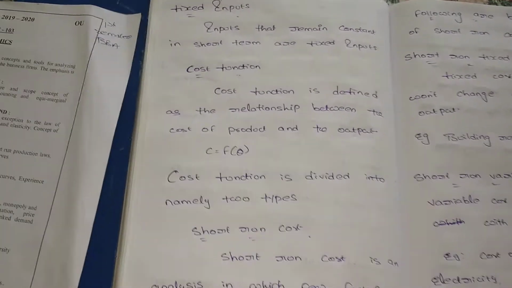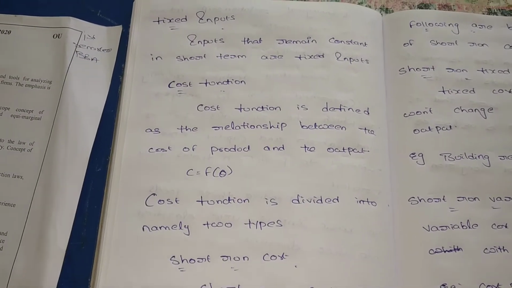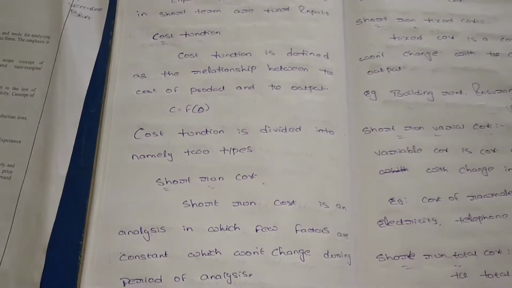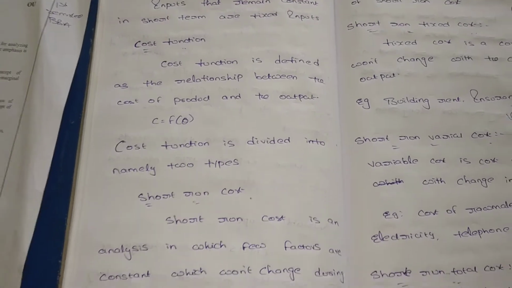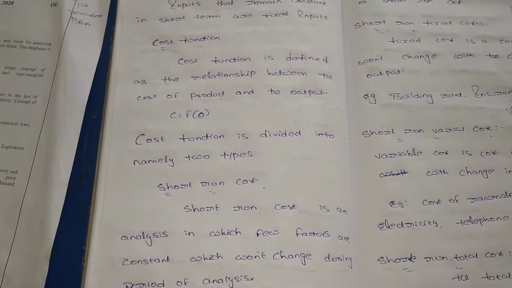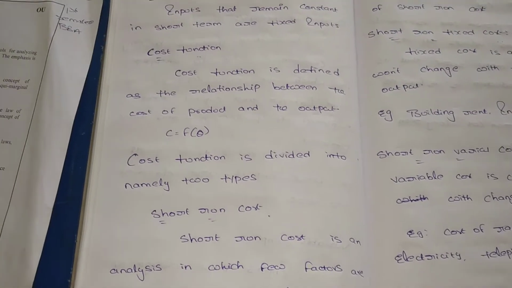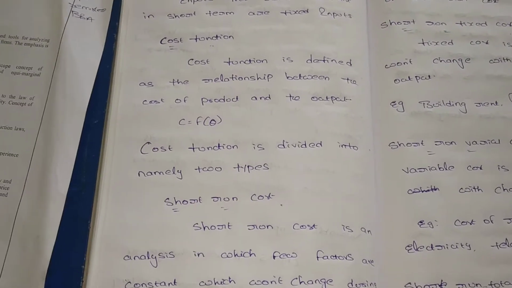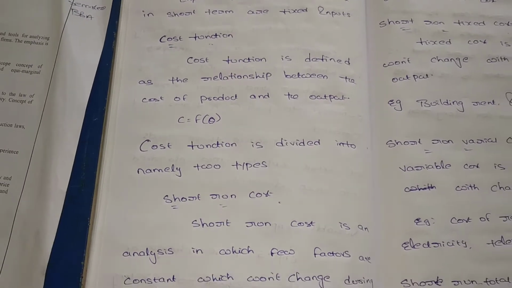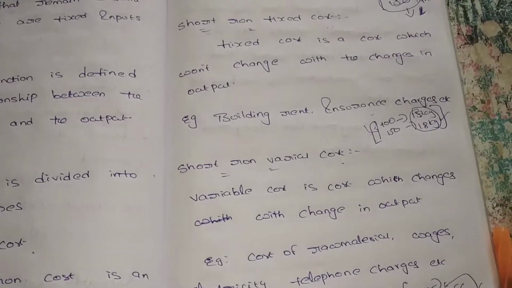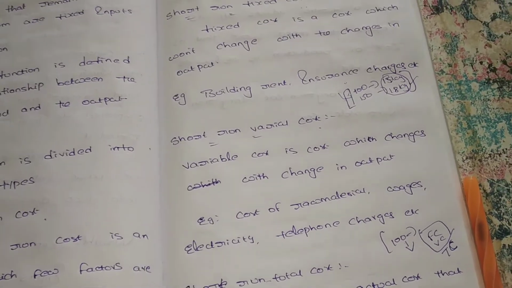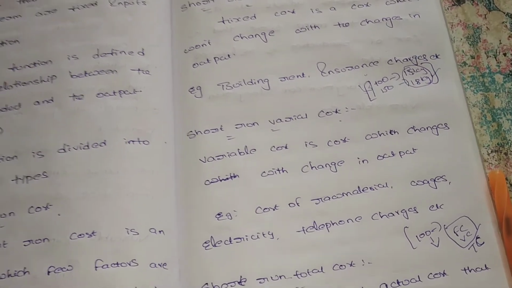And next, cost function. What is the cost function? It shows the relationship between the cost of the product and output. So we have two different types of cost, short run cost and long run cost. In short run cost, there are short run fixed cost, short run variable cost and short run total cost. If there is a change in output, there is no change in short run fixed cost. But in short run variable cost, there is a change with output. When there is a change in output, the inputs also change, so the short run variable costs also change. What is the short run total cost? Short run fixed cost plus short run variable cost is equal to short run total cost.